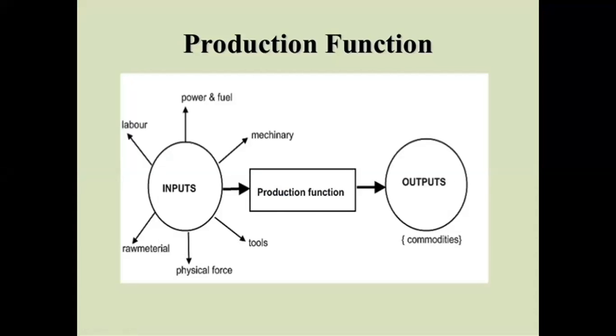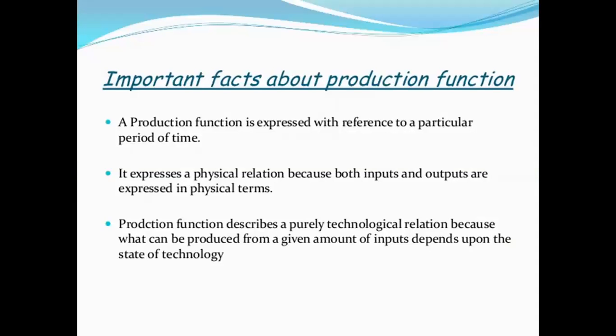Production function. Now, what is production function? You can see the inputs on the left hand side of the PPT, where we have the labor, power and fuel, machinery, tools, raw material, physical force. That is, it is all the inputs which are used in the production process. So the method of converting the inputs into outputs, that is the commodity, with the production process, that is the production function.